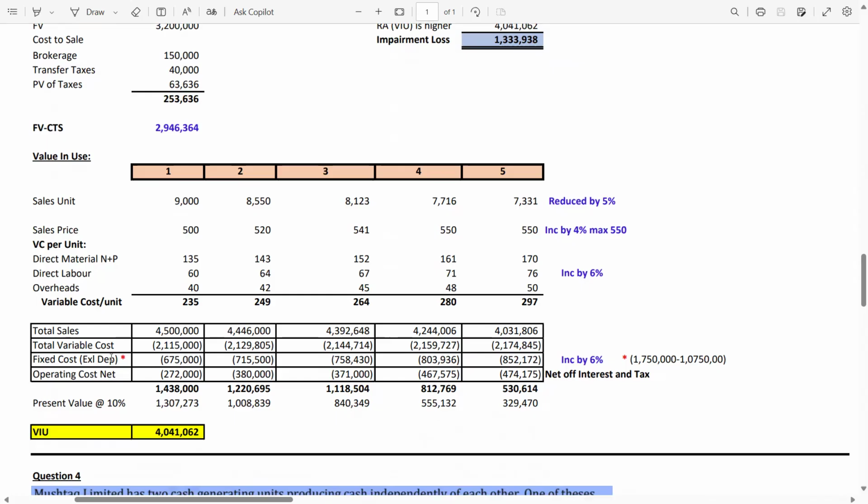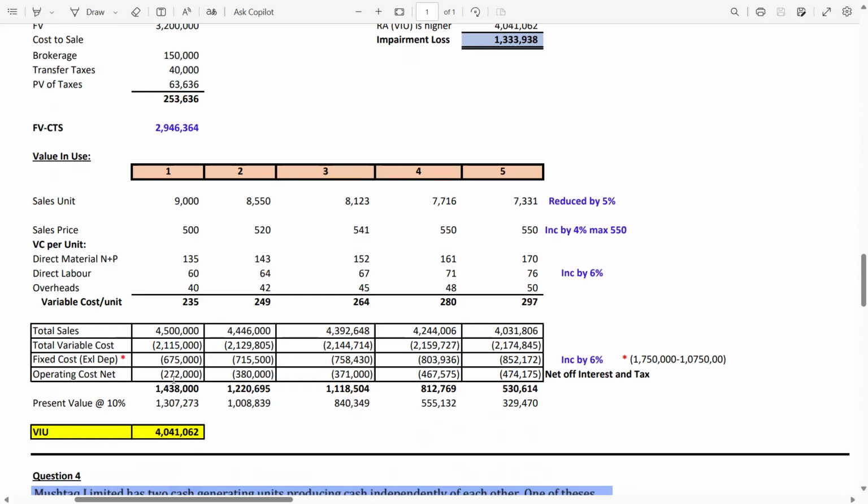So now guys, fixed cost excluding depreciation. Look, the fixed cost given in the question was 1.75, but there is a depreciation of 1.05. I have written the asterisk so you can see here. Fixed cost also increased by 6%, so you apply 6% for all the remaining 4 years. Operating cost net. Net means net of interest and expenses.